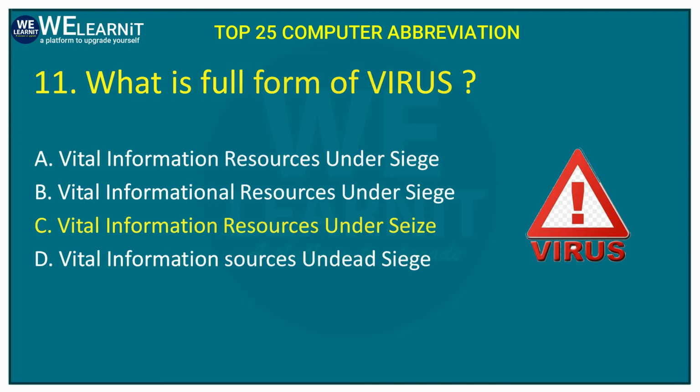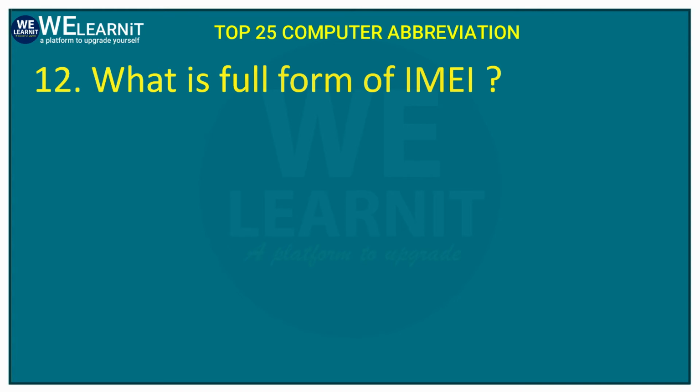Let's move to the next question. What is the full form of IMEI? This is a unique number given to individual mobiles in the world. Now let's look at the options.